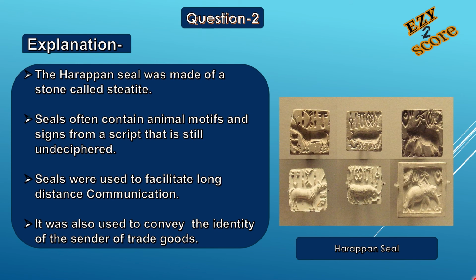As we already know that the Harappan seal was made of Steatite stone. Seals often contain animal motifs and signs from a script that is still undeciphered. Here in an image of a Harappan seal, you can see animal motifs and scripts. Seals were used to facilitate long-distance communication. It was also used to convey the identity of the sender of trade goods. So in this question, all options are correct.